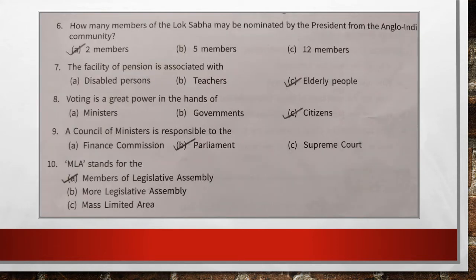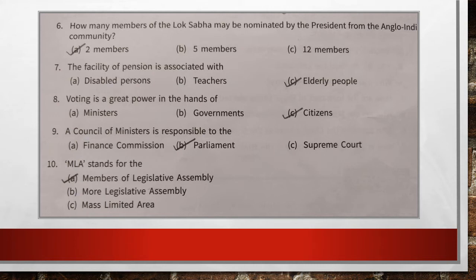Question number 6, how many members of the Lok Sabha may be nominated by the President from the Anglo-Indian community? And the correct answer is A, 2 members. Question number 7. The facility of pension is associated with elderly people. Number C is the correct answer. Question number 8. Voting is a great power in the hands of, the correct answer is number C, citizens.